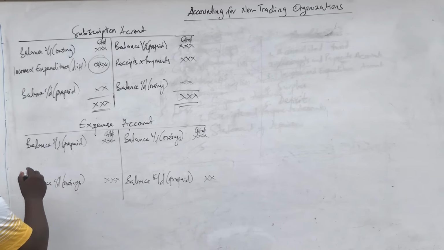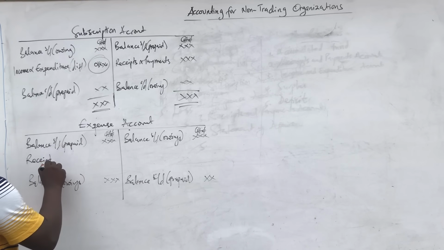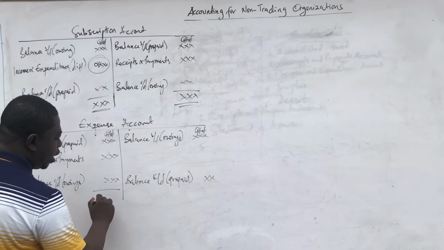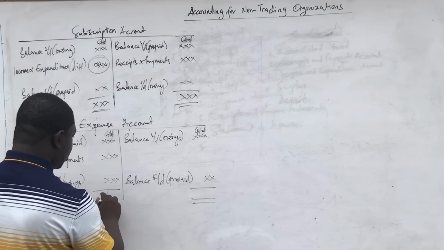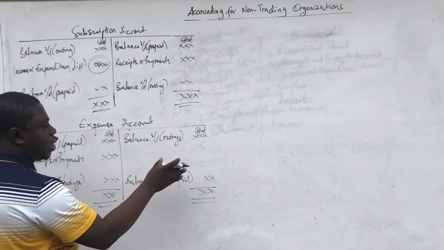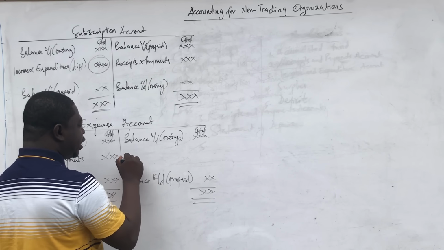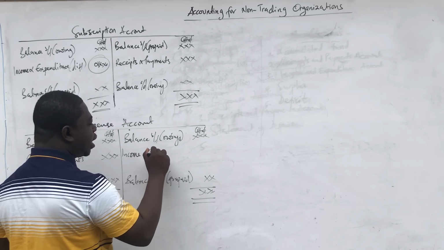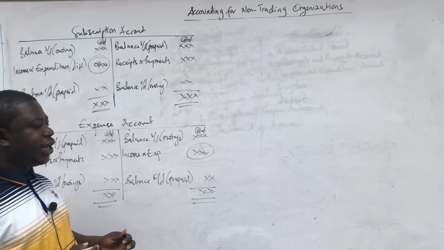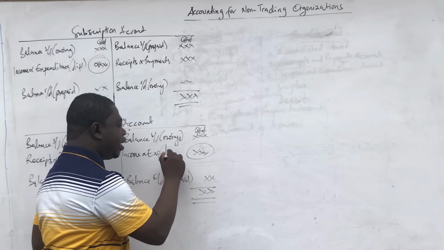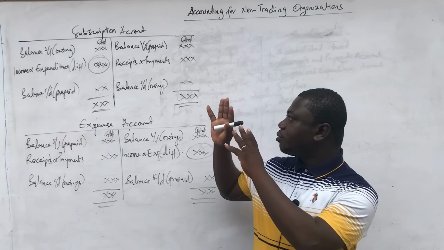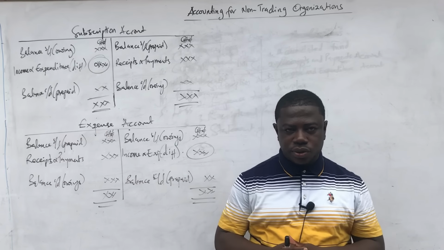So when we come to the expense account, we'll put receipts and payment here. The receipt and payment is just like your cash book. So you put it here and then you finally balance this off. And when you are balancing, you see that the debit side will be greater than the credit side. So the difference will come here into the middle, and we call it income and expenditure. Meaning that that is the amount that you need to take to the income and expenditure for that particular expense. So that is the difference. So this is how you are going to go by your subscriptions account and the expense account.